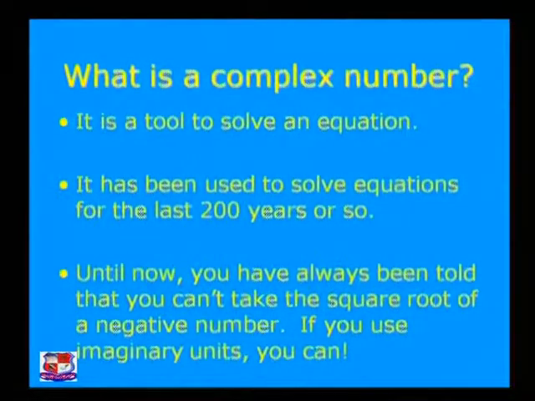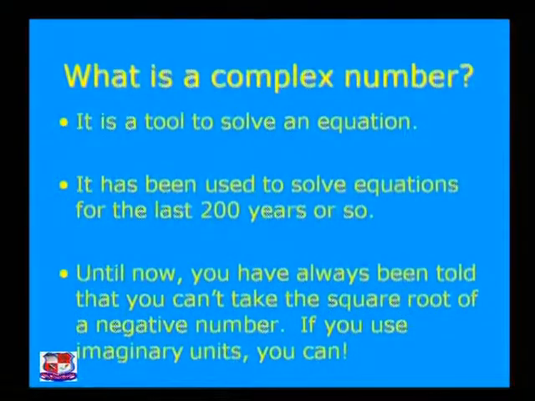What is the main idea behind the discussion of a complex number? Until now you have always been told that we cannot take the square root of a negative number, but that is right for the real numbers only.